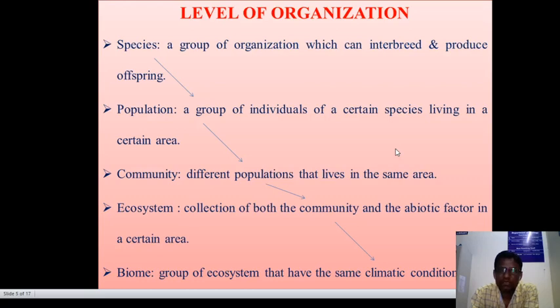Then levels of organization: species, a group of individuals of a population. Then community, different groups of populations. Ecosystem means a collection of both community as well as abiotic factors in a particular area. A biome means a group of ecosystems that have the same climatic condition. This way, from the species to the biome, that is the level of organization.